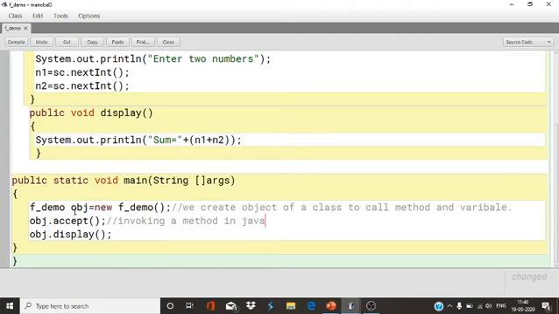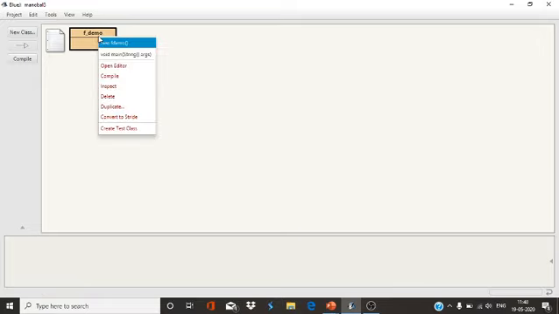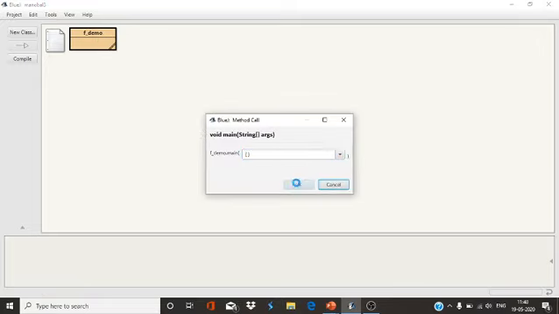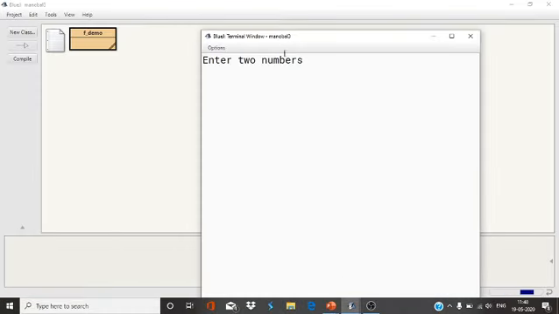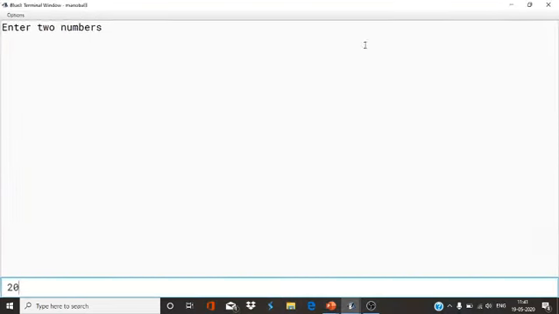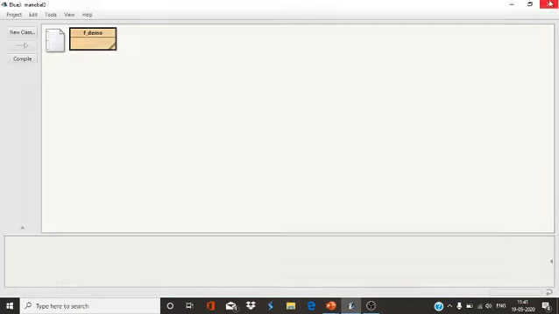So first see here how to create the object. Class name, name of object, new to allocate the memory dynamically, and function demo, again the class name, then the constructor sign or method sign, then the name of the function, and then display. Now compile it. No syntax error. Now you will get the output. See, first the accept function is called. I will enter two values, 20 and 30. So sum equals 50. Both the functions have been called here.